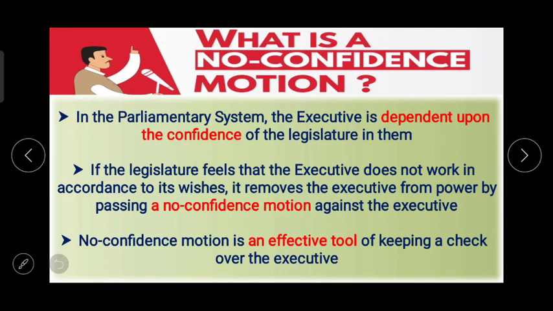In the parliamentary system, the executive is dependent upon the confidence of the legislature in them. What is the no confidence motion? About that we are talking now.